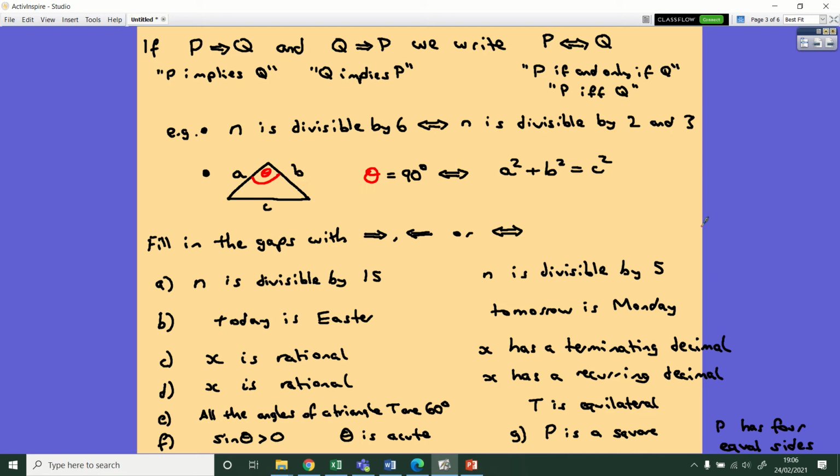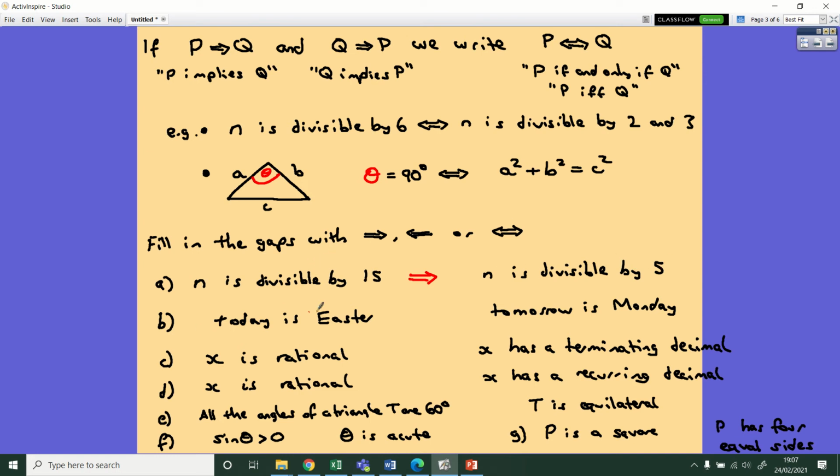Okay, great. Hopefully you had a chance to go through those. If you can think of some mathematical examples, you'll be able to tell which way around the arrow points. So if n is divisible by 15, and over here n is divisible by 5: numbers that are divisible by 15 are all divisible by 5. But not all numbers in the 5 times table, such as 10 or 25, are divisible by 15. So the implication goes this way. If it's divisible by 15, then it's divisible by 5, but not the other way around.